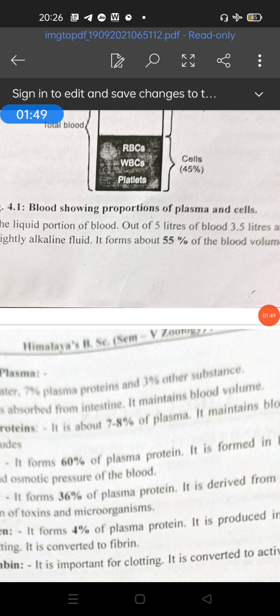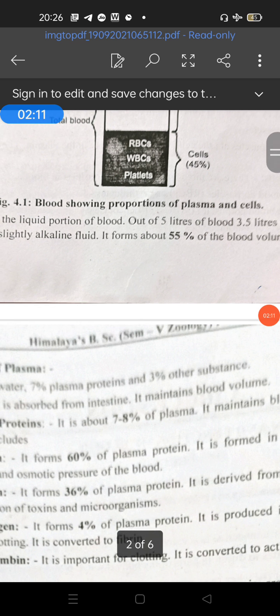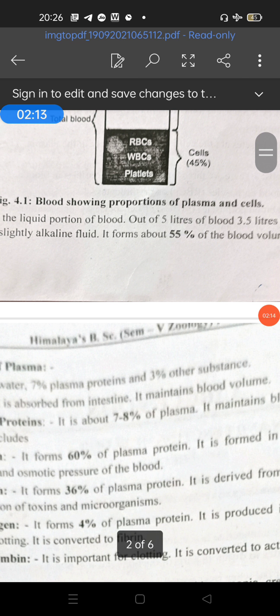Some regulatory substances are present in plasma, like enzymes. All of you know what these enzymes are. Enzymes are biocatalysts, which increase the speed of biochemical reactions that take place in the body of organisms. Then various hormones are also present in plasma. Inorganic substances like bicarbonate ions, chlorides, phosphates and sulfates of sodium, potassium and magnesium are also suspended in the plasma.